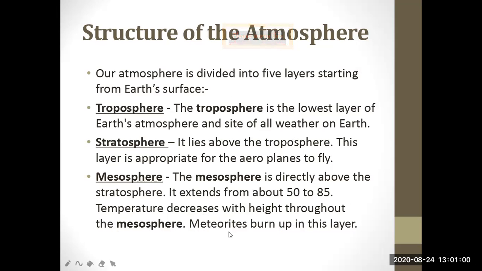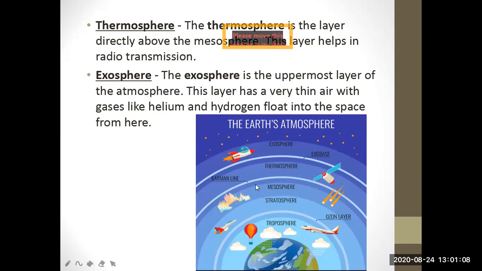And one very important point in this: all the meteoroids burn up in this layer. So the meteoroids cannot come to the troposphere or the surface of the earth. Whatever meteoroids come from the sky, all burn up over the mesosphere.